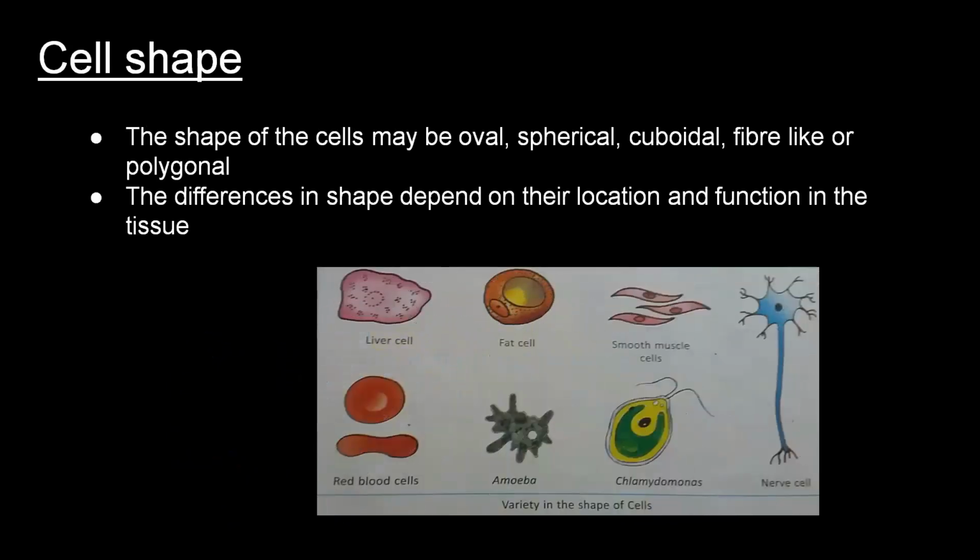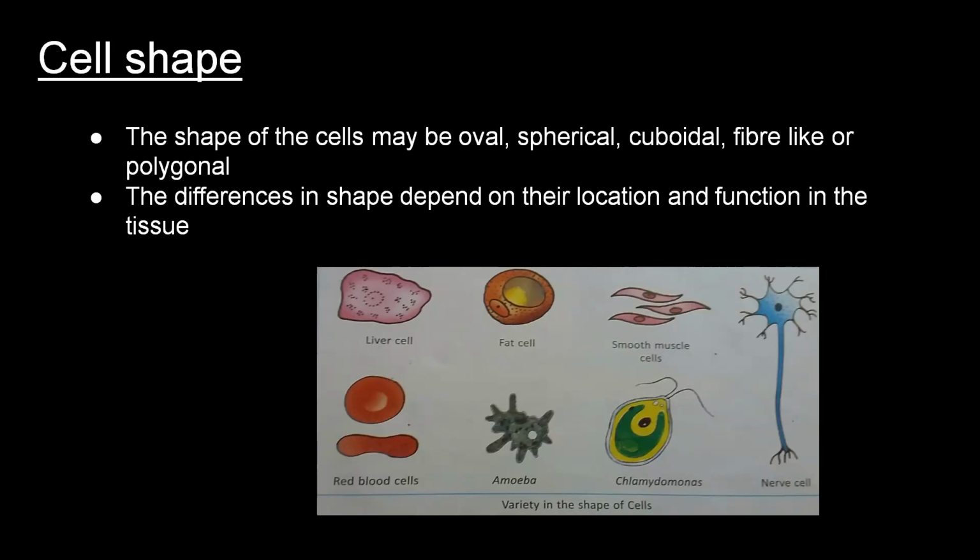Now, come to the cell shape. The shape of cells is different in different organisms. It is also different in organs of the same organism. They may be oval, spherical, cuboidal, fiber-like, or polygonal. The differences in shape of a cell are due to their location and function in the tissue.